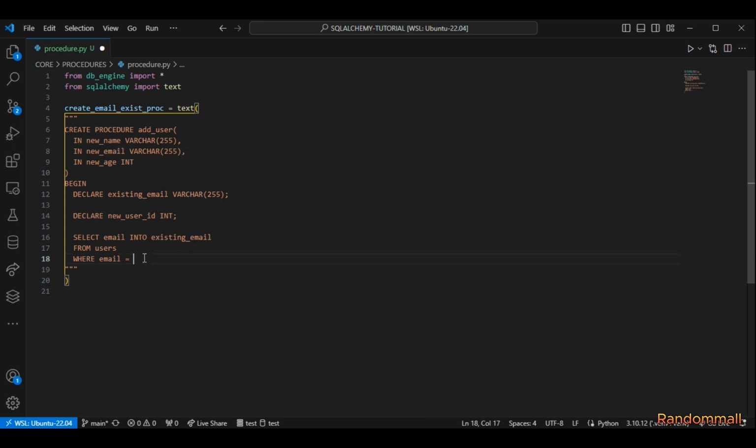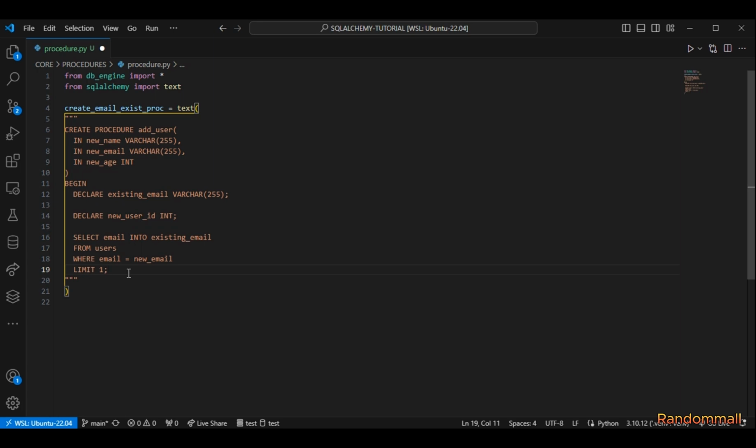What we are doing here is telling the database to go check this parameter, new email, and check if it exists. If it exists, we want to save it into this existing email. And I'm going to say LIMIT 1 because that's all that we want, and then we close it with a semicolon.